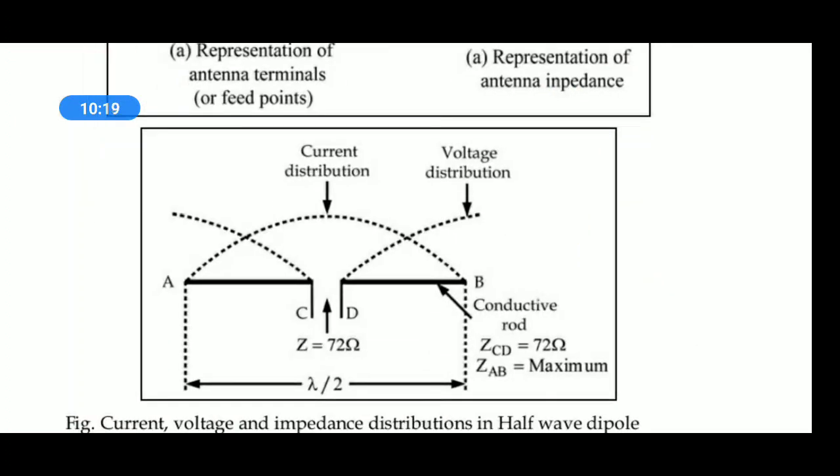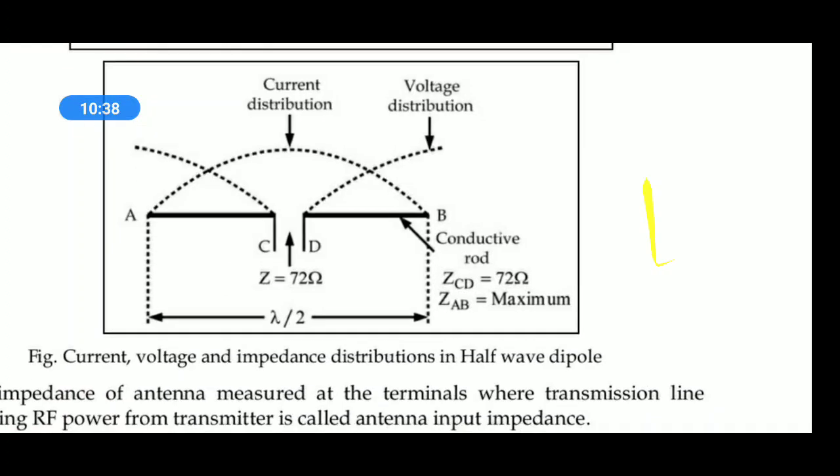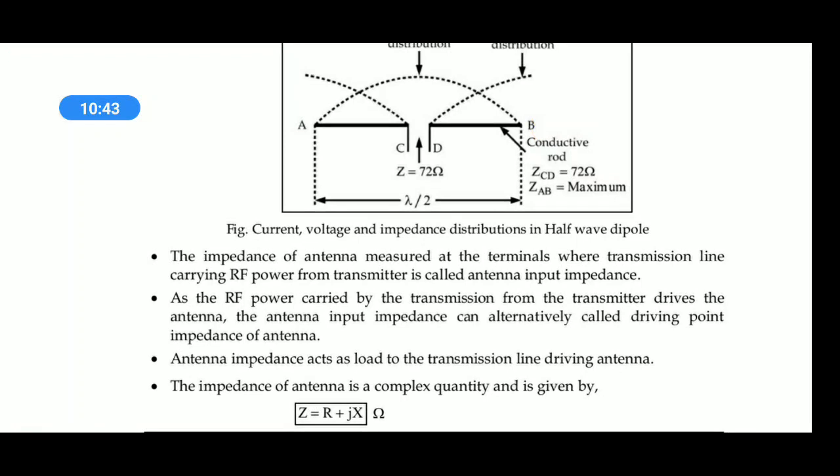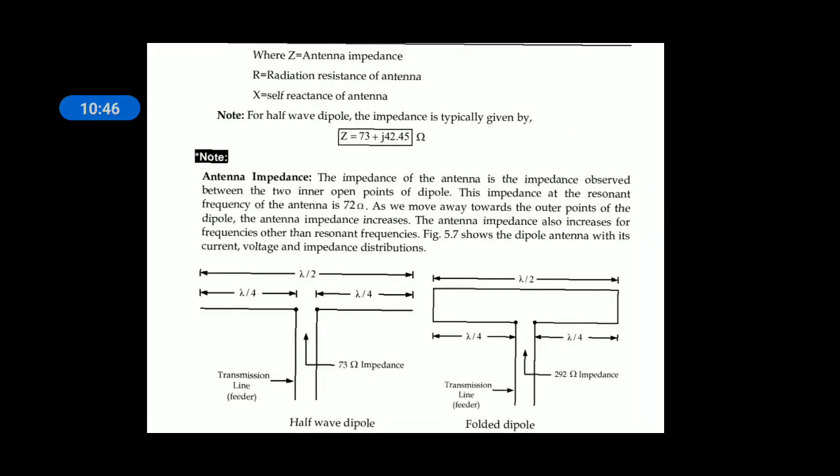Current distribution is a parabola. Current is maximum at the middle of the antenna and minimum at the edges, whereas voltage is minimum at the middle of the antenna and maximum at the ends. So the antenna is a metallic rod. The antenna impedance of a half wave dipole is 73 ohms plus j42.45 ohms, where RR is the radiation resistance and X is the self reactance of the antenna.